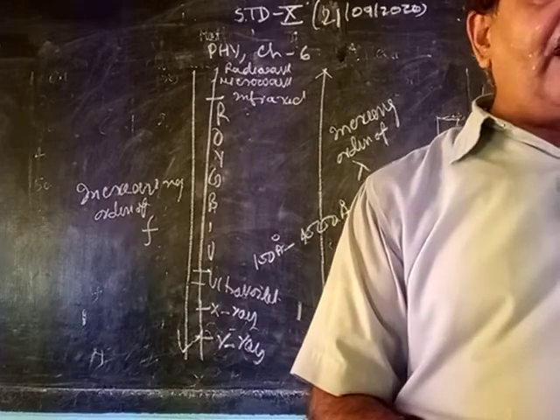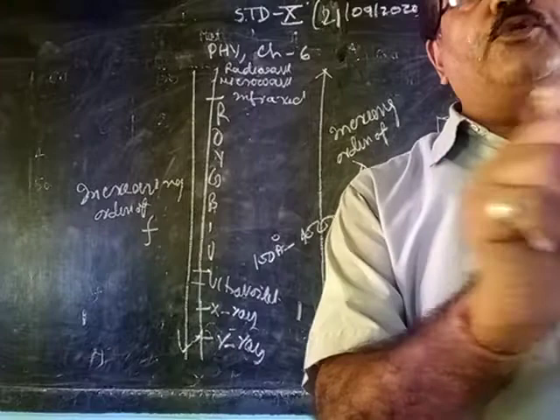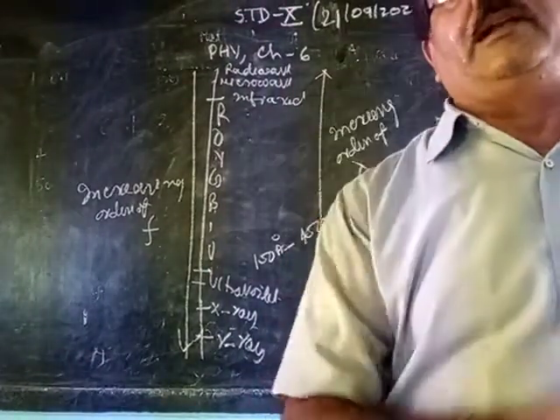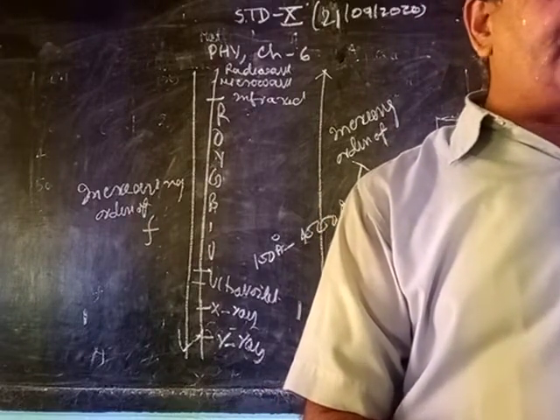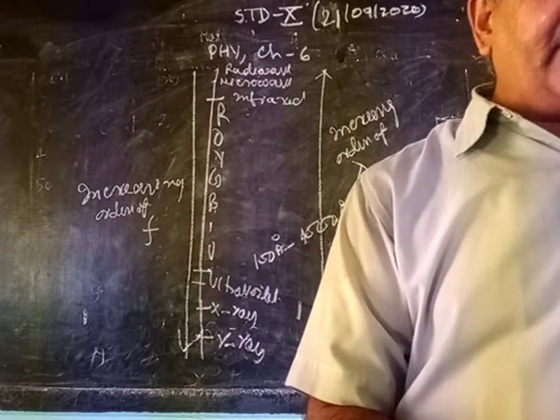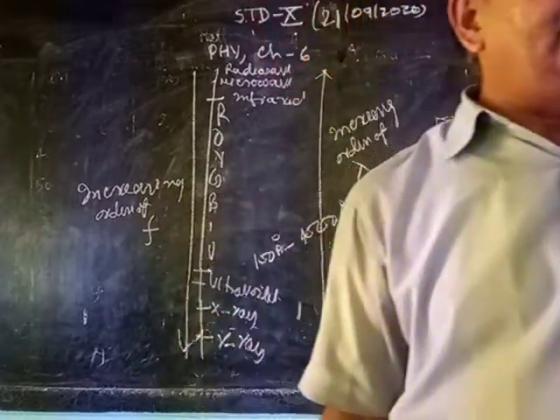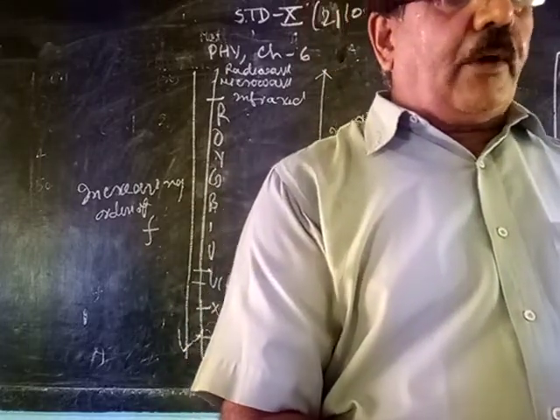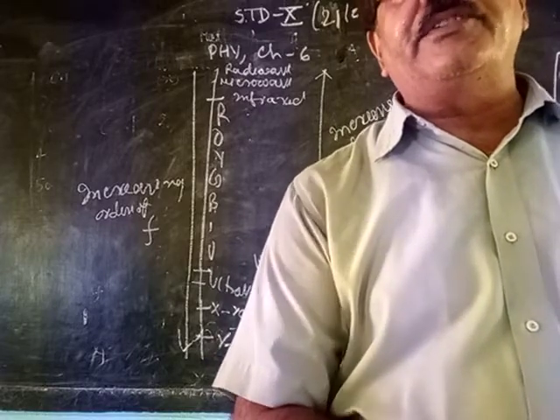Source of ultraviolet radiation: any spark, when two wires join together, sparking takes place. So sparking is a source of ultraviolet ray. The electric arc or sparks give ultraviolet radiation. A mercury vapor lamp also emits radiation, a part of which is ultraviolet, along with visible light. The common properties I explained will also apply to the ultraviolet ray.